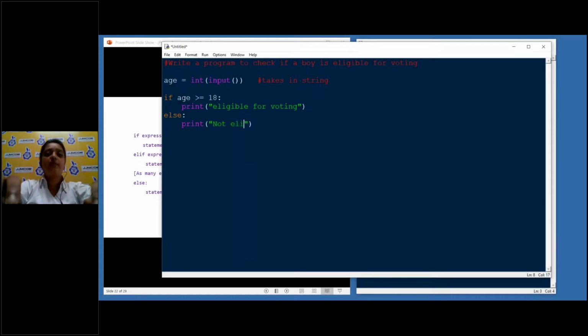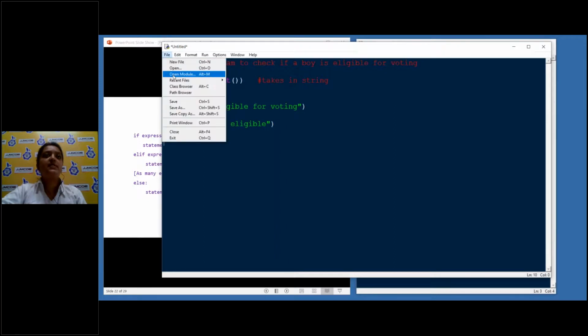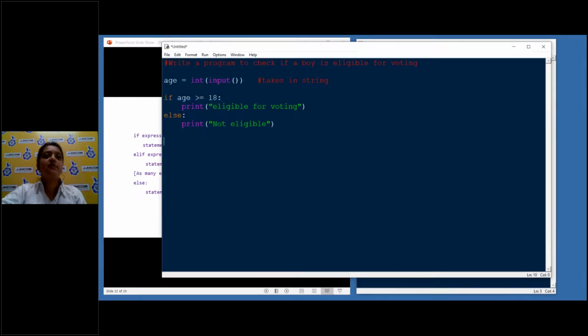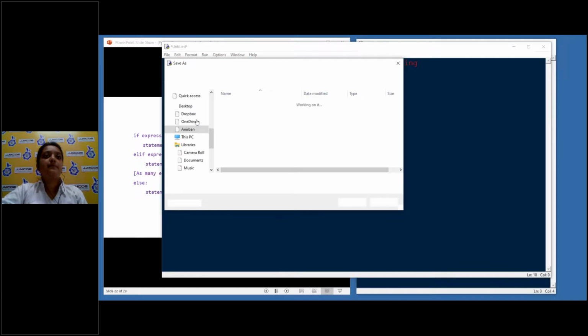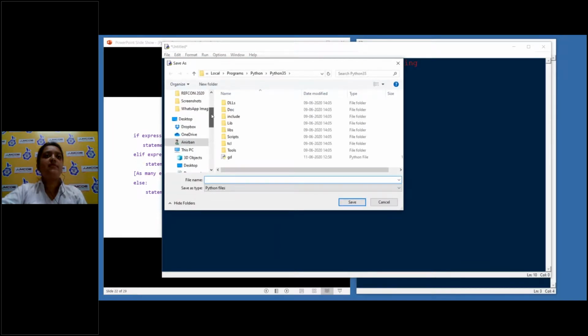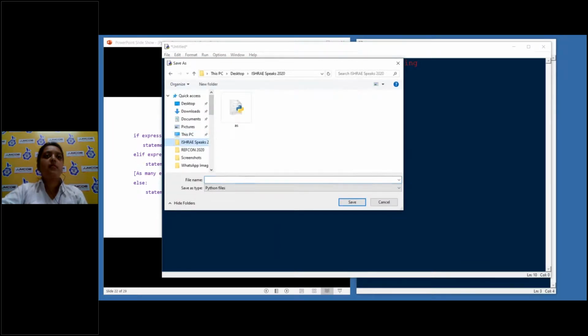So this much program you have to write. See, Python is simple, the syntax is simple. There is no necessity to declare something like hash include iostream. All these things are not here. Simply put the code with simple syntax. It's completely beginner friendly. Now what we have to do is save this. I will quickly save it.